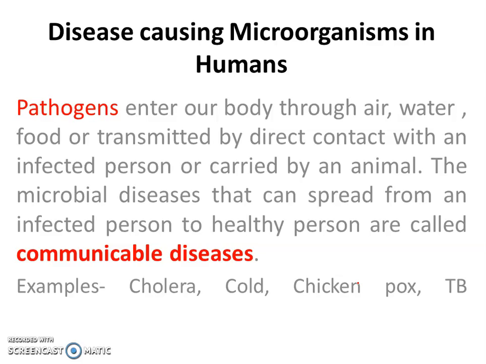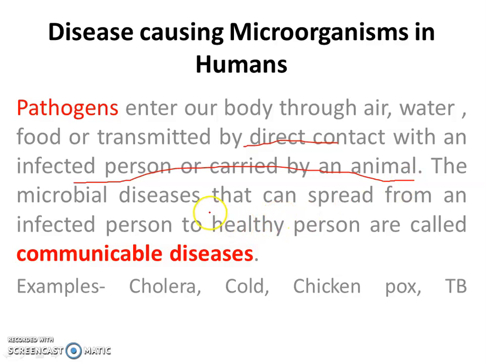Disease-causing microorganisms in human beings. Pathogens enter our body through air, water, food, or are transmitted by direct contact with an infected person or carried by animals. So a pathogen may enter by any means into our body, an animal body or a plant body.